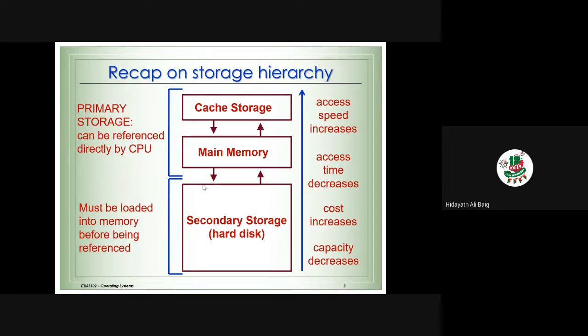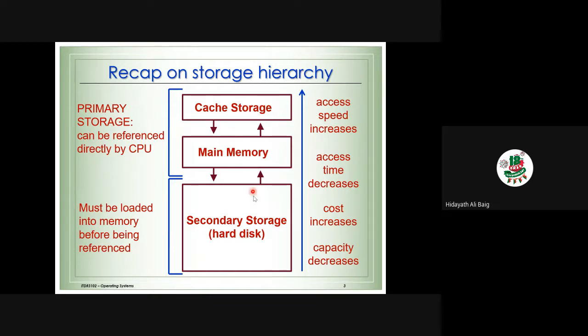First of all, we need to understand the storage hierarchy: how the CPU stores the data and how the CPU accesses the data. You already know this point, but we need to discuss it technically. Now we are going to compare three storages: cache memory, main memory, and the hard disk.